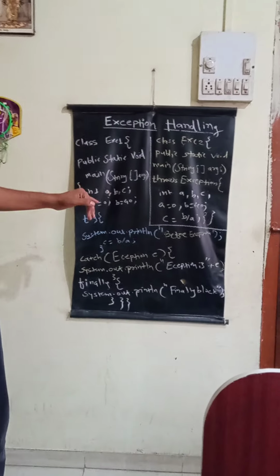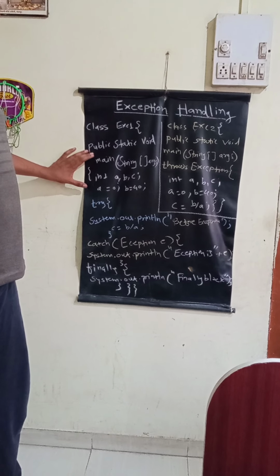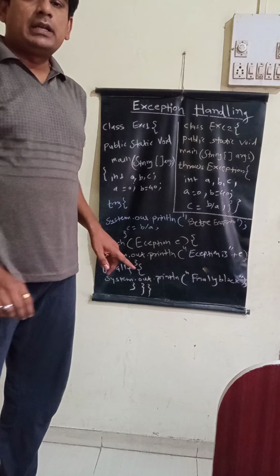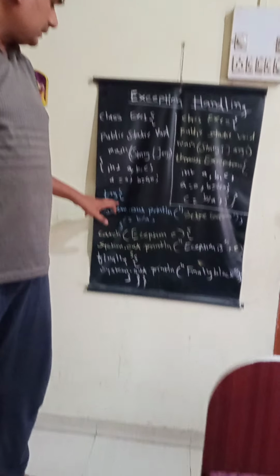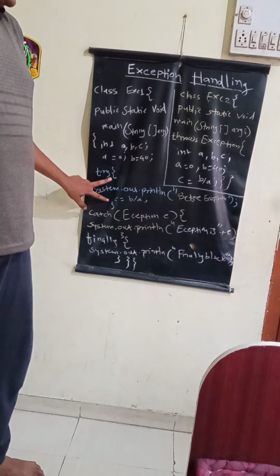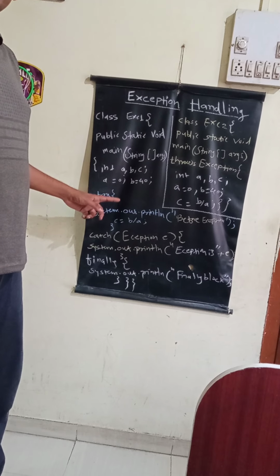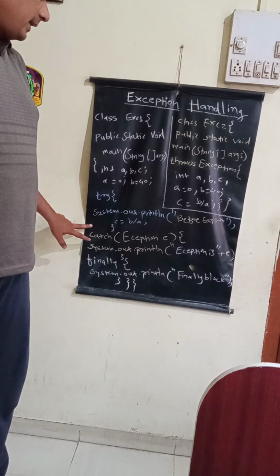Now the first way is the try catch block. So in try catch block, the code we consider where exception can generate, that code we need to mention inside the try block. And when the exception occurs, that exception will be thrown by try block and it will be caught by a catch block.